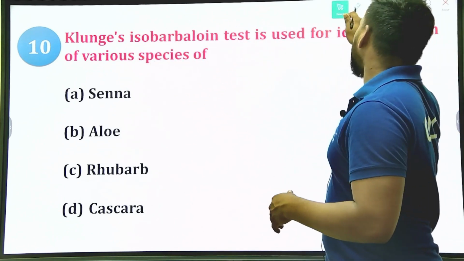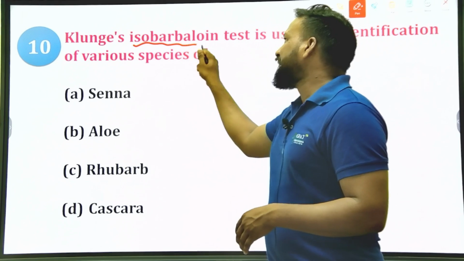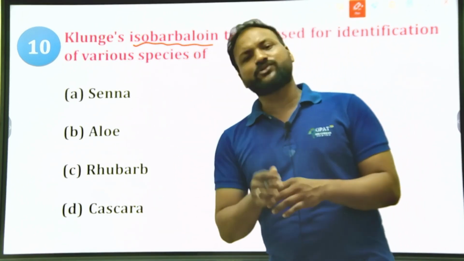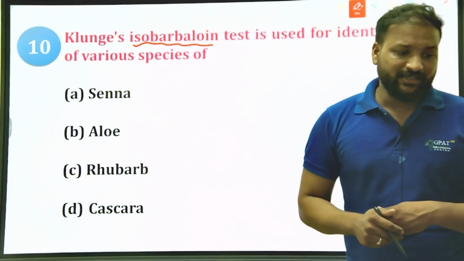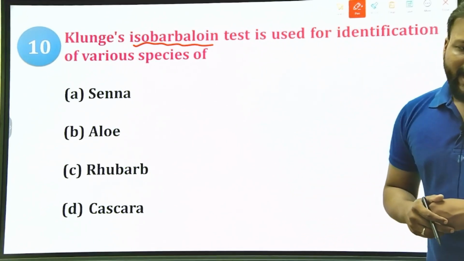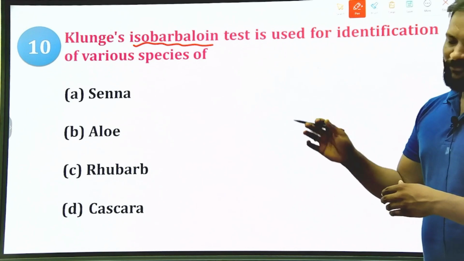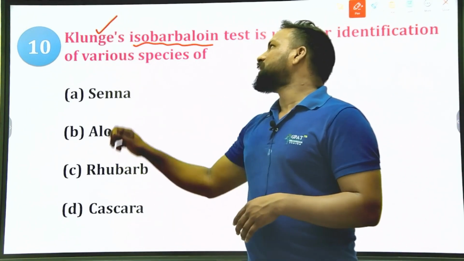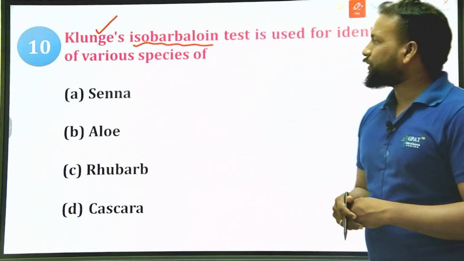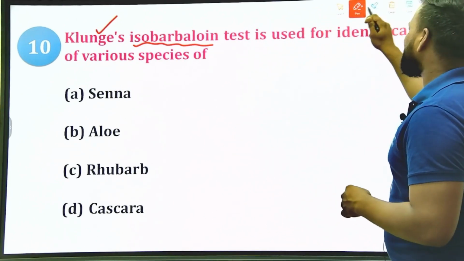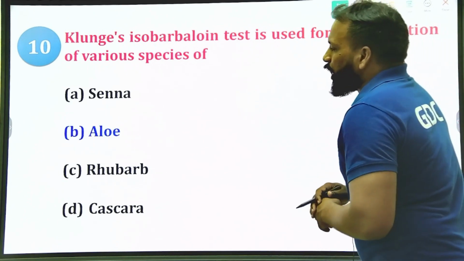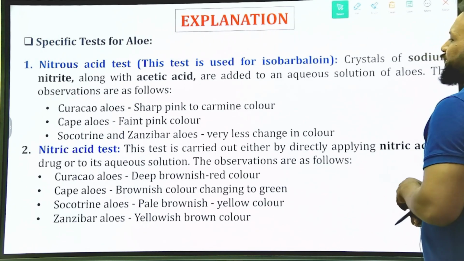If you try to identify which of the following drugs has isobarbaloin, then you can easily answer this question. Isobarbaloin is present in which of the following species, so that you can definitely identify. So Klunge's test is for the isobarbaloin. Tell me the right answer. Yes, let us check the right answer. Option B, aloe.